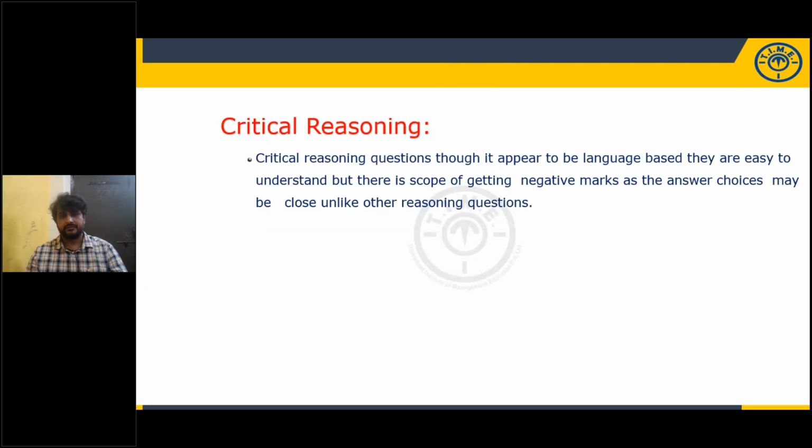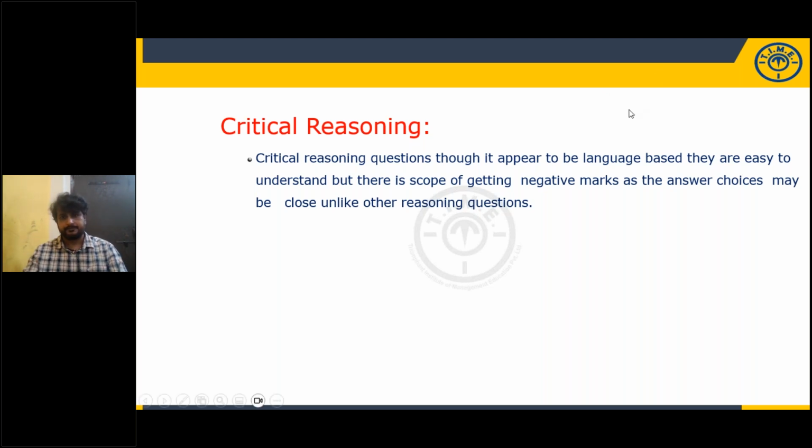So critical reasoning. To answer these questions, you have to be good at language skills and understanding skills. Okay, and be careful. You have negative marking. So while attempting critical reasoning, you have to be careful. There is negative marking. But topics like assumptions, conclusions, inferences, courses of action, strong and weak arguments, cause and effect will be given in critical reasoning.